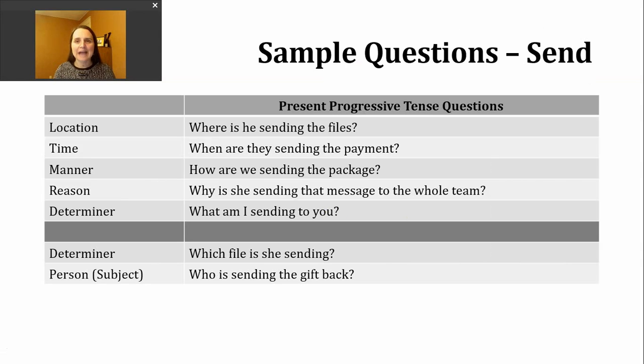If you want to ask a question about location, you want to use the question word where. So my example sentence here is, where is he sending the files? If I want to ask a question about time, and again, this could be something like 11 a.m., 6 p.m., a particular day of the week, a particular date or year, any combination of those things, we could use the question word when. Here's another example.